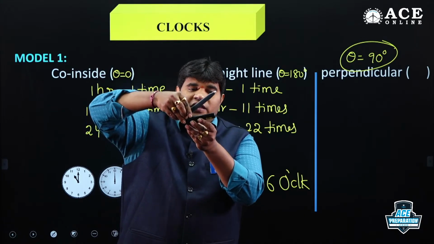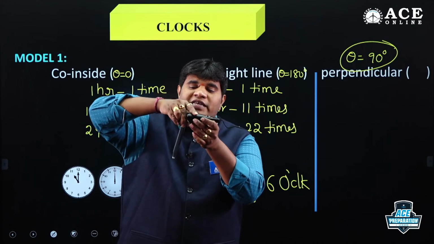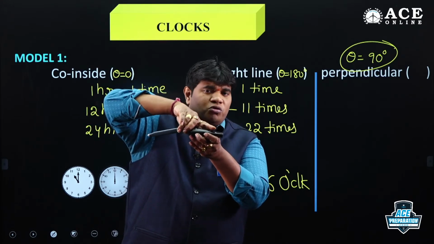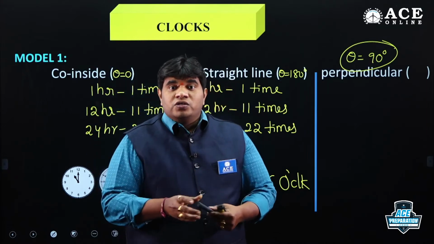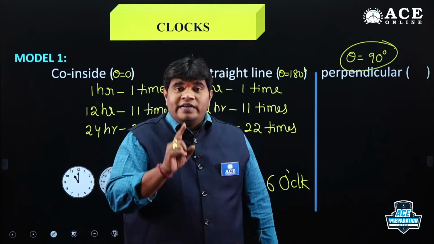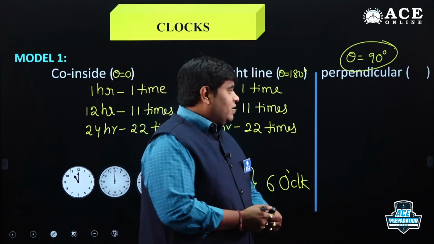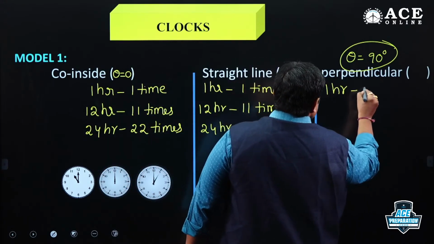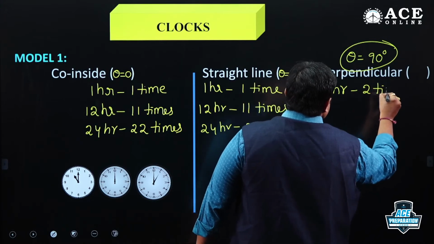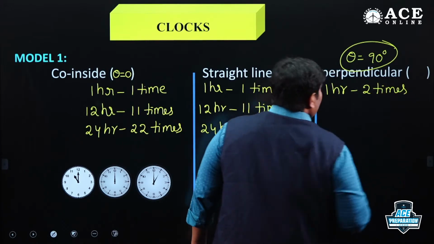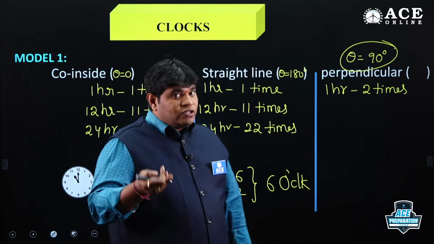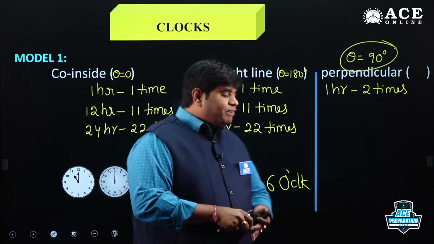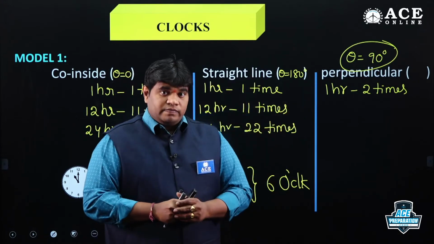At 3:15, there is no 90. Approximately 3:30, again 90 degrees. At 3:45, no 90. Until 4, no 90. So in the span of 1 hour, 90 degrees is formed 2 times. In 1 hour, 2 times; 2 hours, double. Again double, 3 hours, 6 times. Simply logical, double of this concept.